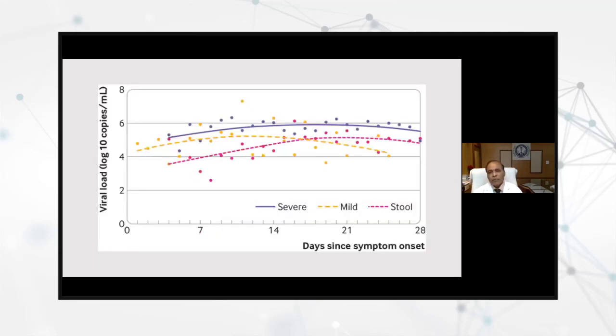And then again, from severe to mild, over days the viral load usually goes down, from severe to mild, and then to asymptomatic, or when they recover from the disease. So obviously viral load plays a very, very important role.